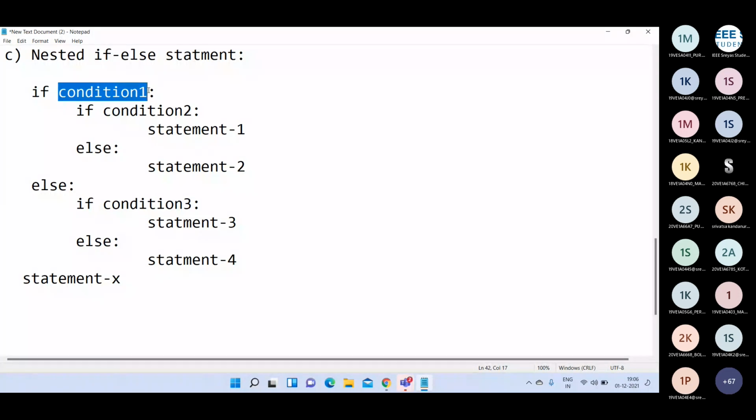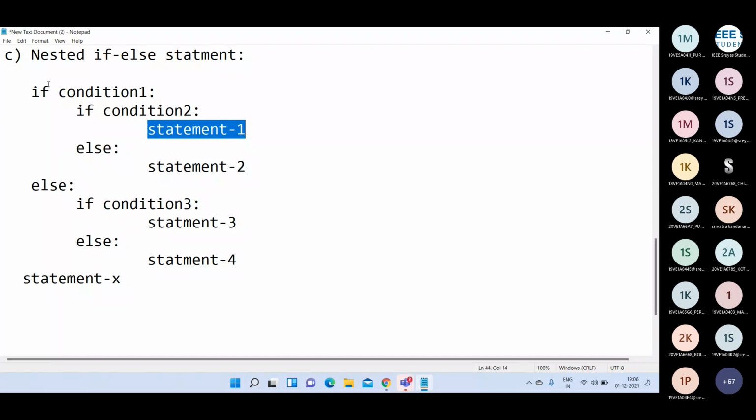First we check condition 1. If condition 1 evaluates to true, then we check condition 2. If condition 2 also evaluates to true, then statement 1 is going to be executed.